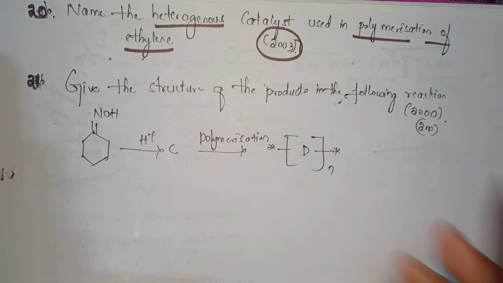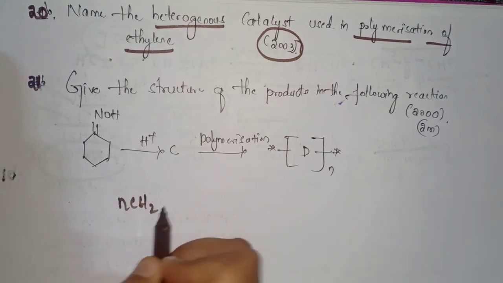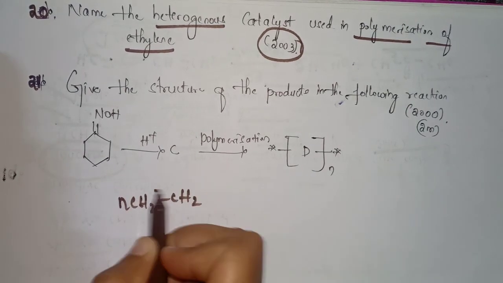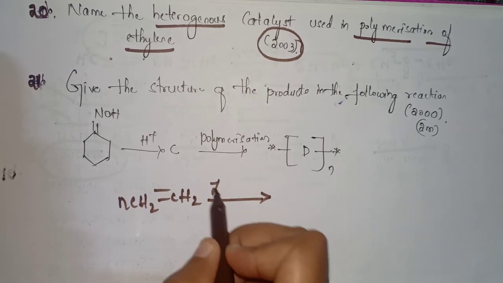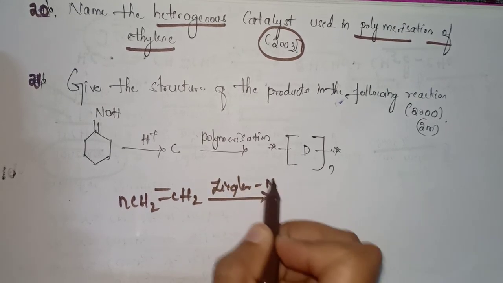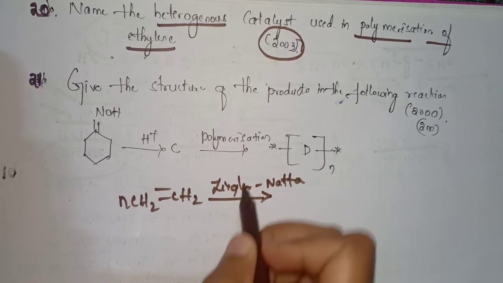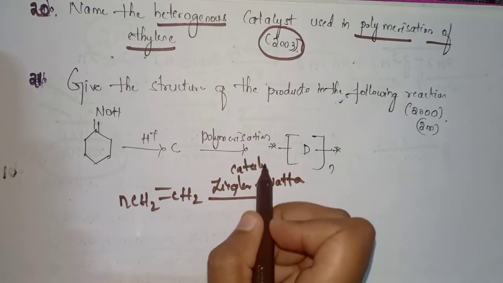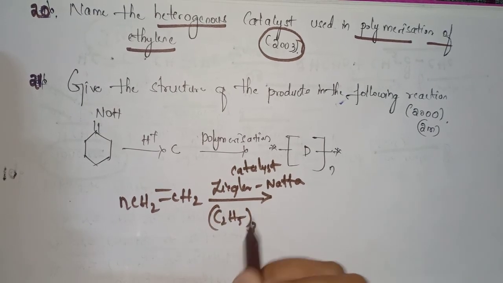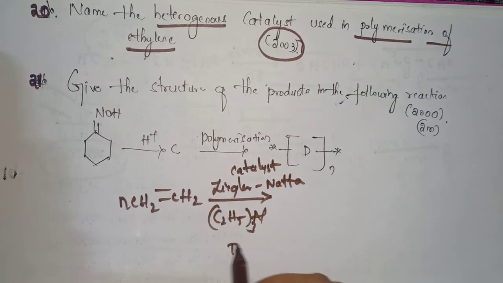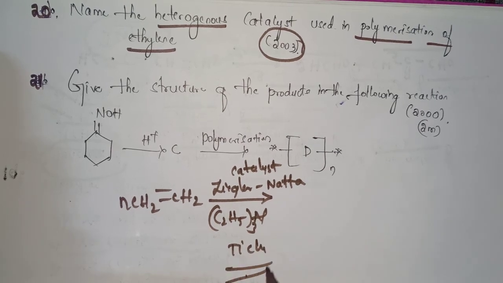Now let's write it. It is ethylene. This ethylene undergoes polymerization under the Ziegler-Natta catalyst. It is nothing but the mixture of (C2H5)3Al and TiCl4. That is, a mixture of triethyl aluminum and TiCl4.